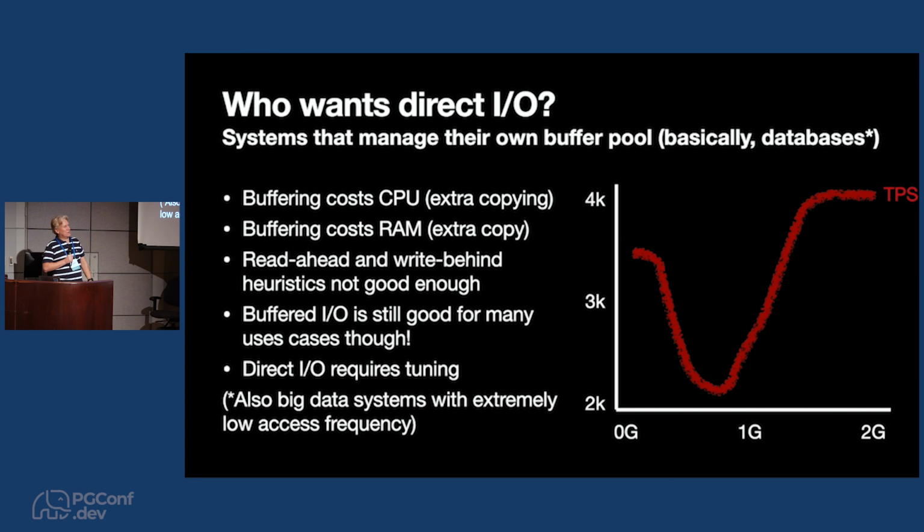There are a couple of interesting things that jump out of this chart. One of them is that with buffered I/O, the system is actually not that sensitive to how well you tune it if you set it pretty small, which is a pretty good default behavior. But if you want to tune your buffer pool size carefully, and you turn it right up, then you can squeeze a bit more performance out of the system because you're not having to constantly move data between the two layers of cache. So the big idea is that dedicated high-performance database systems usually prefer to use direct I/O.